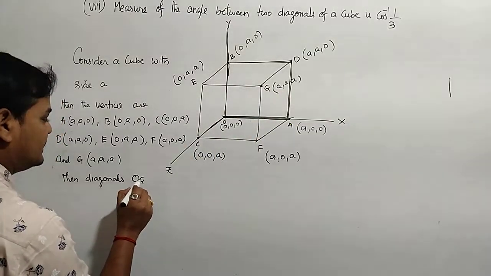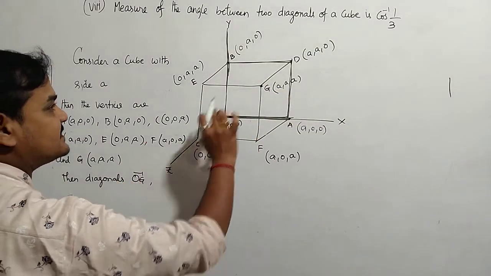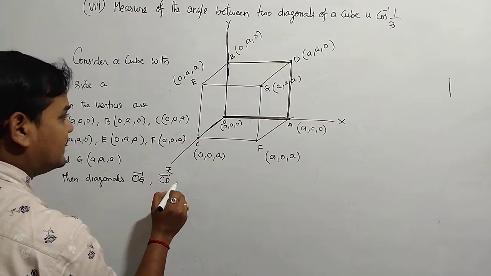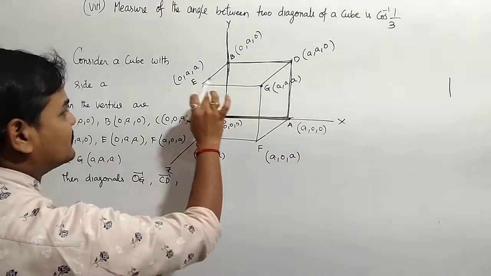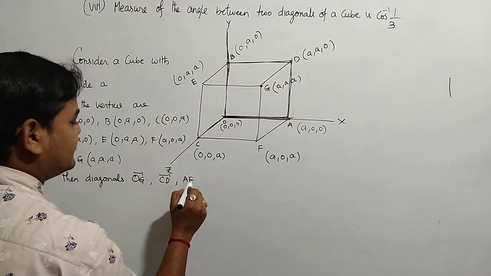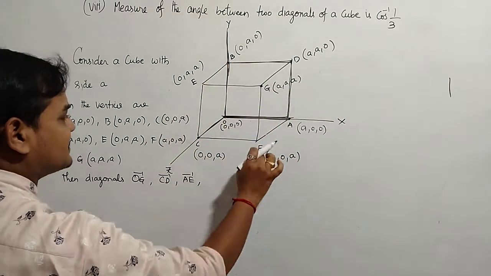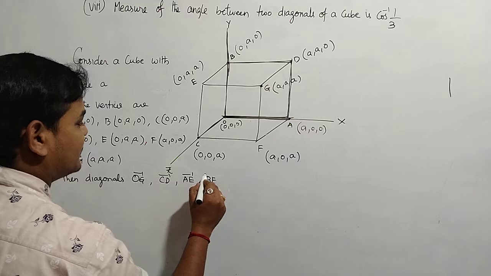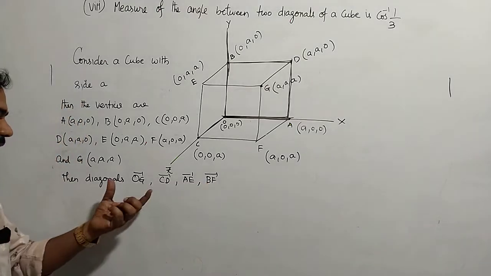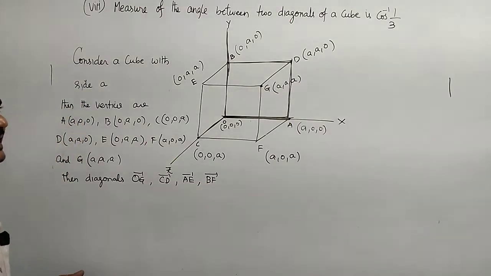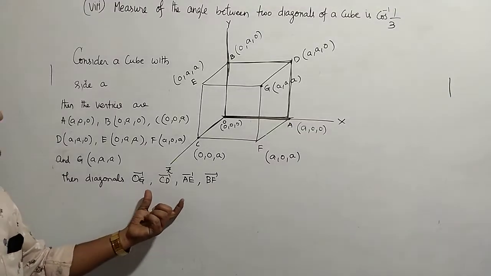The first diagonal is OG, the second diagonal is CD, and the third diagonal is AE, that is AE bar, and next BF bar. These are the four diagonals, and we have to prove that the angle between any two of them is cos inverse 1/3.